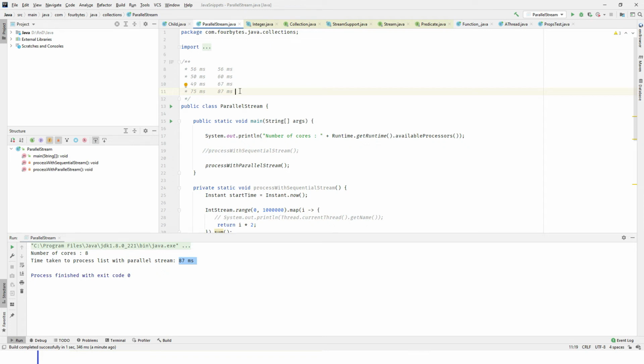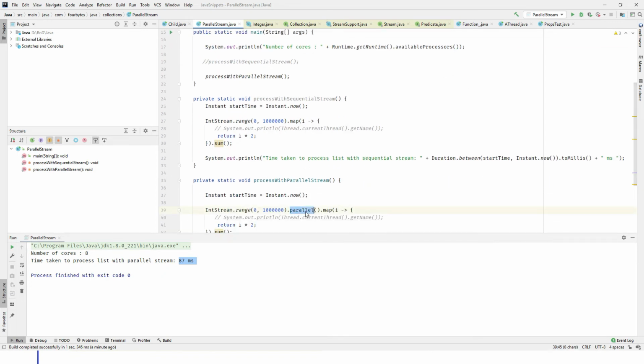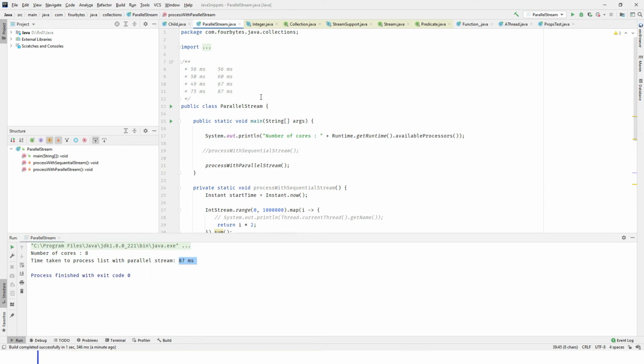But that is not at all happening when we are programming the code, right? The reason is, this is the important thing to know. In your code, if you are changing the stream to parallel stream, you will not get any performance immediately, okay? Because as I said, parallel stream internally divides your base list into sublists.